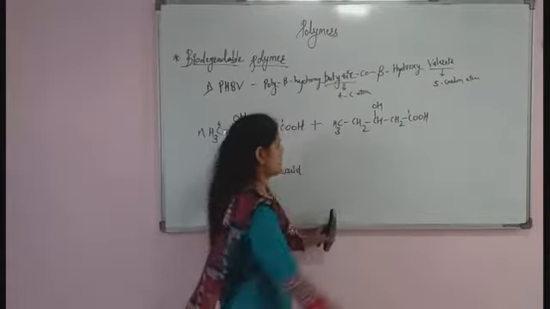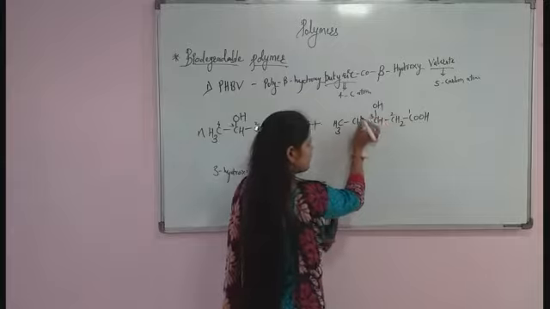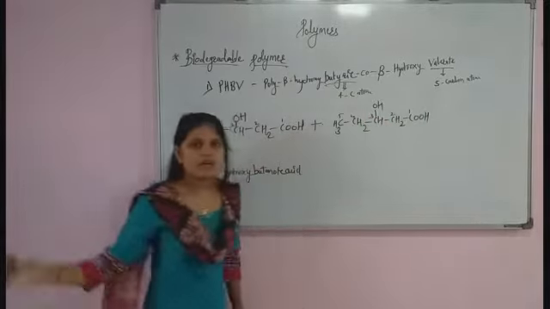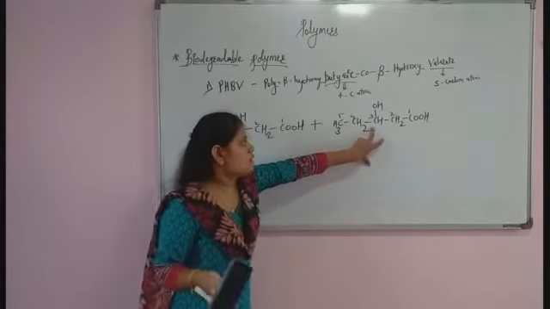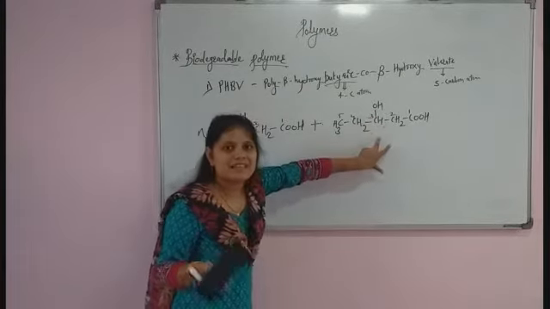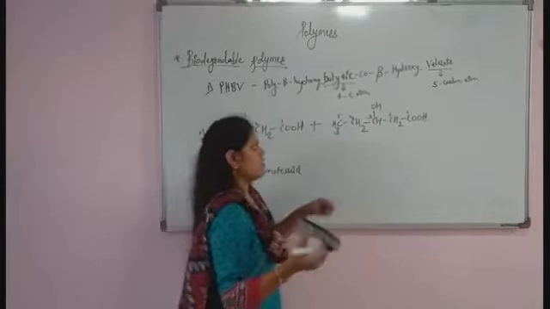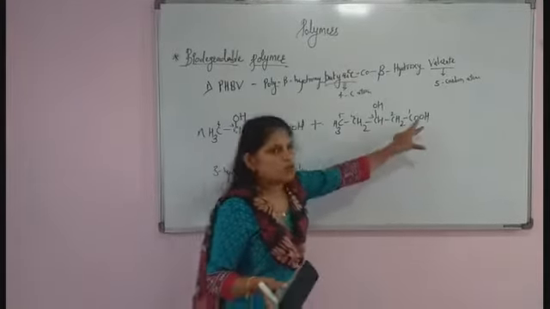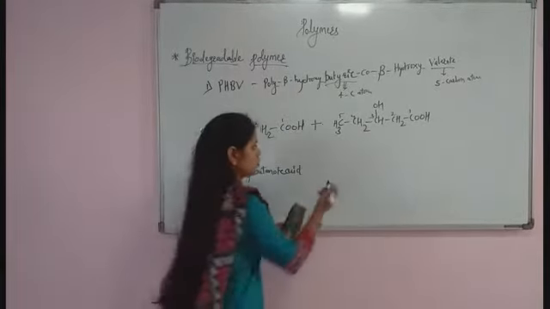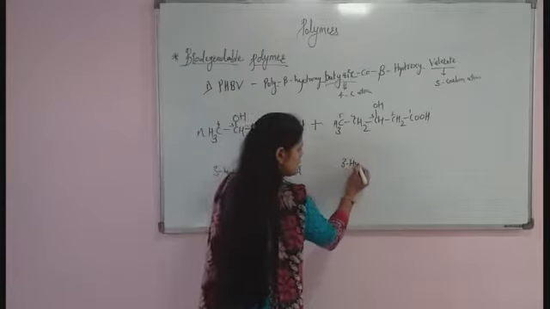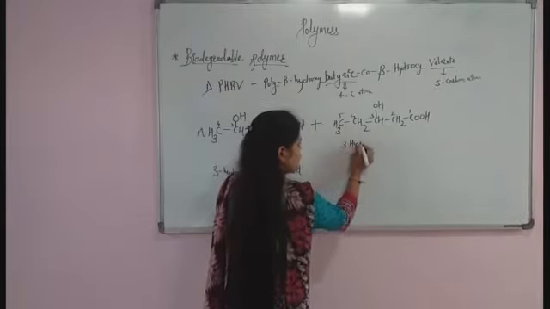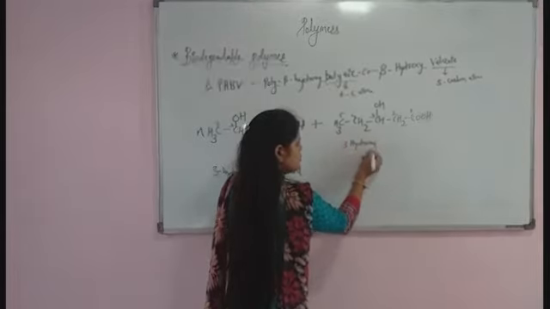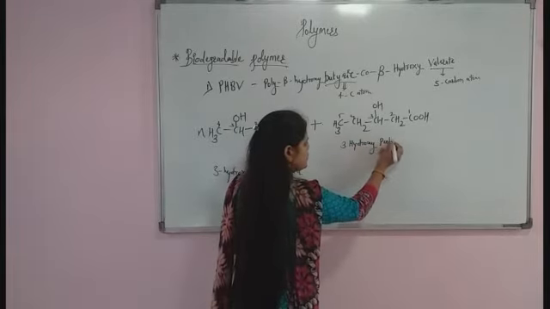Okay, now I will number the carbons here. First carbon, second, third, fourth, and this is your last carbon atom. At the third carbon atom, again we have one OH group. So 3-hydroxy pentanoic acid. Why do we have pentanoic acid? Because we have here a total of 5 carbon atoms. So 3-hydroxy pentanoic acid.